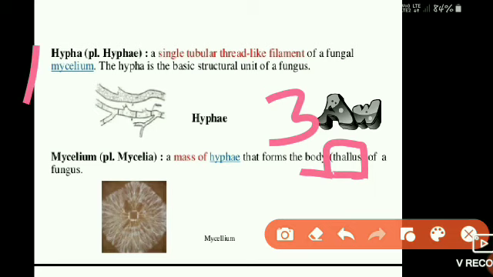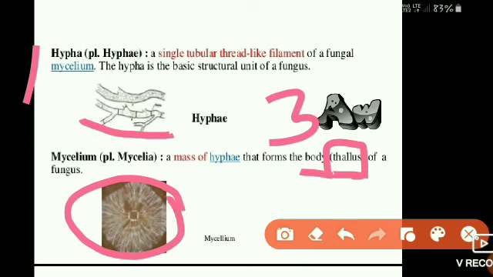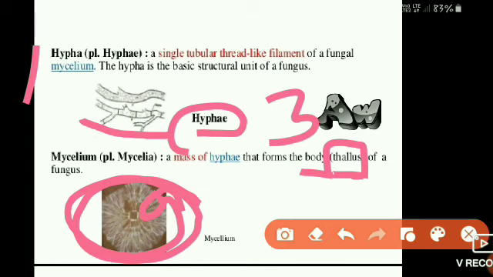Firstly, the hyphae. Hypha is a single tubular, thread-like filament of a fungal mycelium. When we consider a fungal mycelium, the part that is a single thread-like filament is considered a hypha. The hypha is the basic structural unit of a fungus, and it is needed for the formation of a whole mycelium.